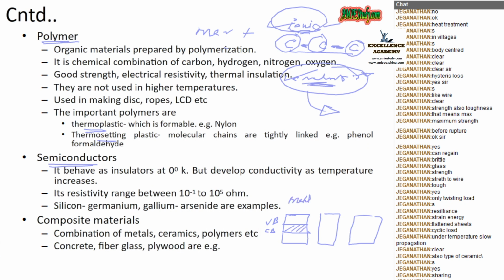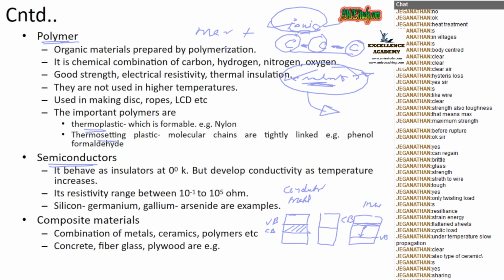That is in the case of metals, that is, in the case of conductors. In the case of insulators, there exists a gap between valence band and conduction band. See, a large gap is there. That is called an insulator.